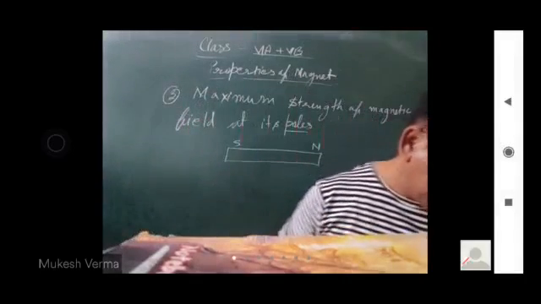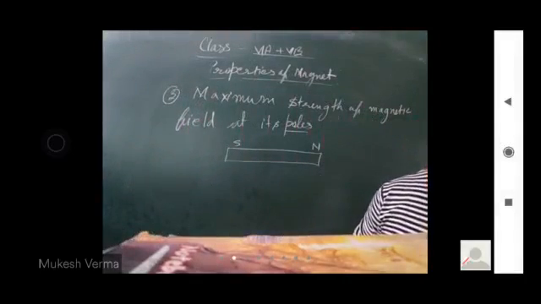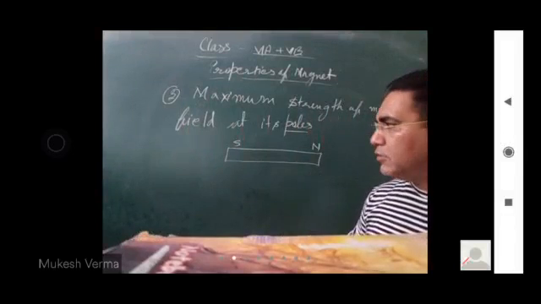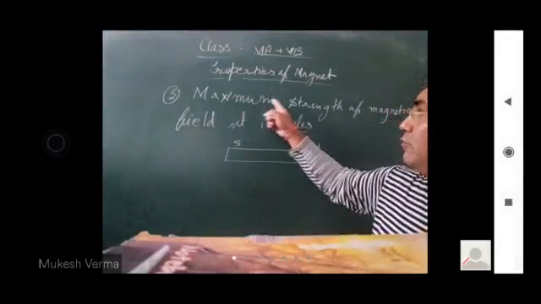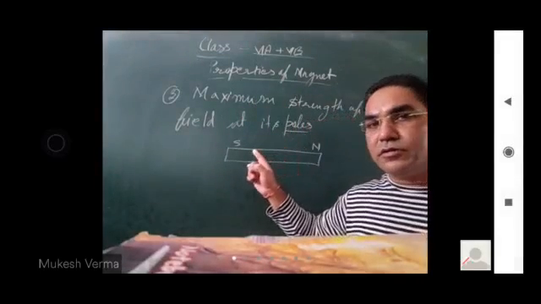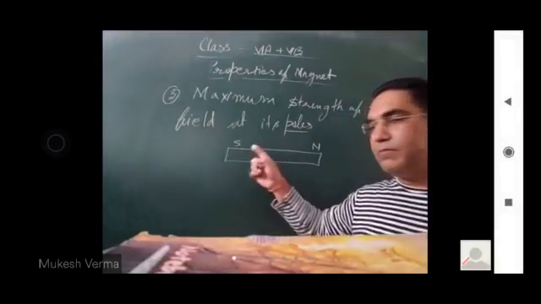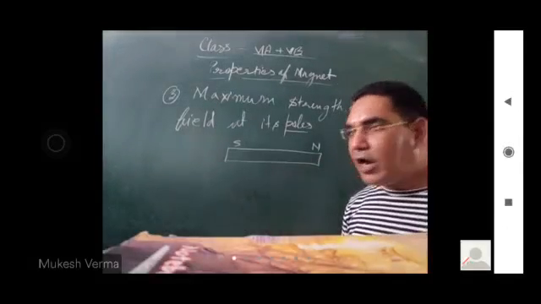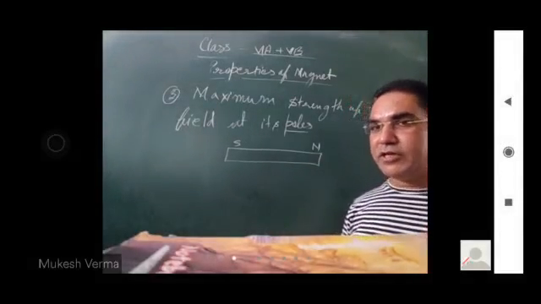Can you prove it? The magnetic field is maximum at the poles. ये पोल है, यहाँ पर मैक्सिमम होता है. How will you explain it?